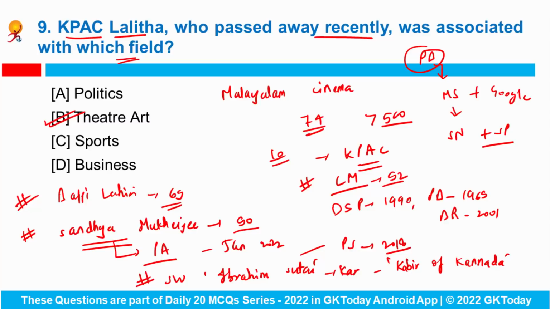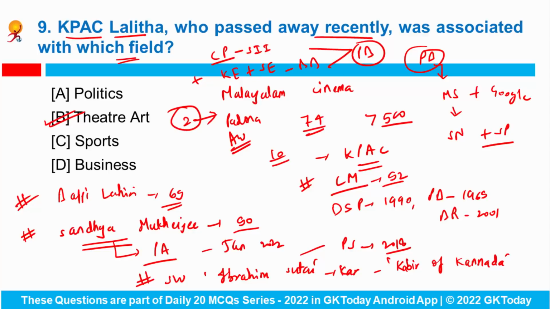Then vaccine makers Cyrus Poonawalla from Serum Institute of India and Krishna Ella and Suchitra Ella from Bharat Biotech, they have also received Padma Bhushan. You have to tell me the name of 2 other persons who have refused to take the Padma Awards. Please let me know in the comments.